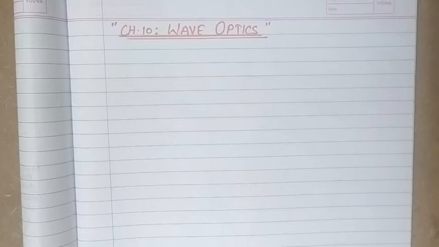Hello students, today we are going to start chapter number 10, that is wave optics. In this chapter we will be dealing with various optical phenomena, and all these phenomena will be explained on the basis of wave theory or wave nature of light. So basically those phenomena we will be studying in this chapter are all explained by the wave nature of light.